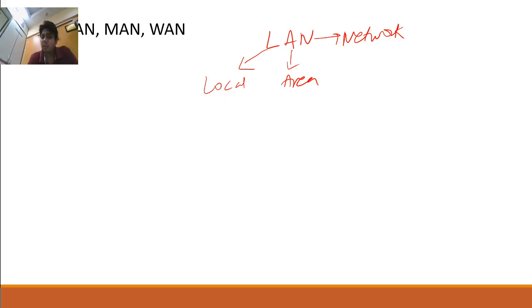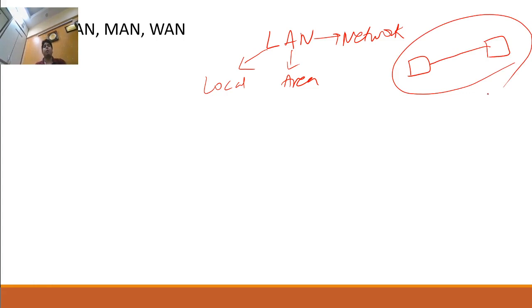Local area means not too much distance. If these computers are connected with each other within a range of up till say 1 kilometer or within a range of 100 meters, it is termed as LAN. What we call local area network.